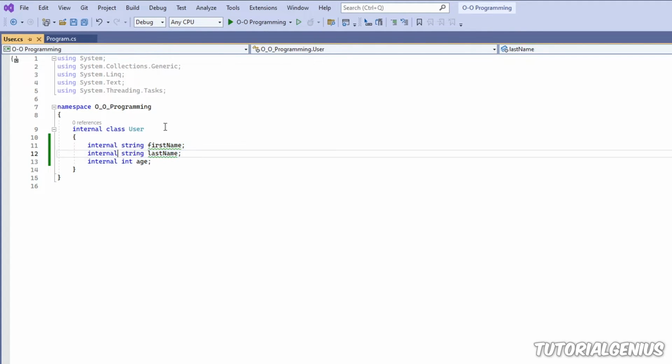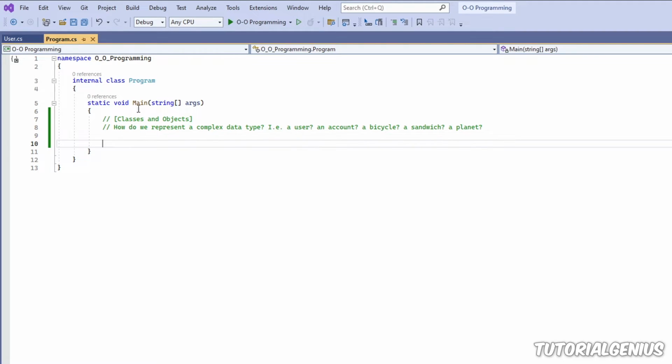So what does all this mean? Well, this is our custom data type right here. Just like an integer is a data type, a string is a data type, now user is our own custom data type, and it has all of these things inside it. Let's look at an example of what this means. If we go back to our main class here with the main method, we can actually set up what's called an instance of our new class. So just like when we create a string, we might do something like this. But when we have a custom data type, like a new class, for example, the format is a little bit different.